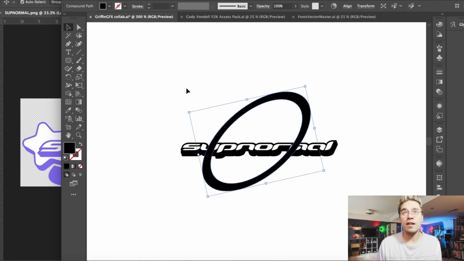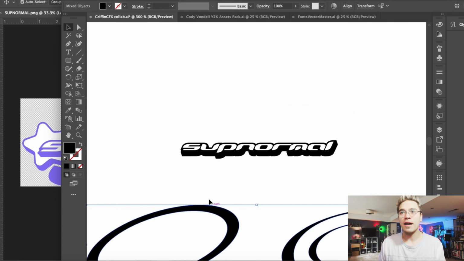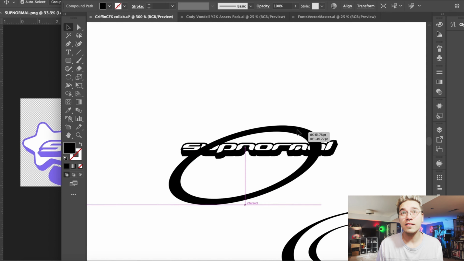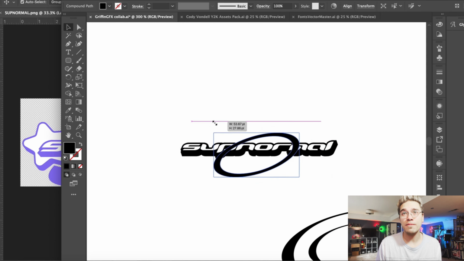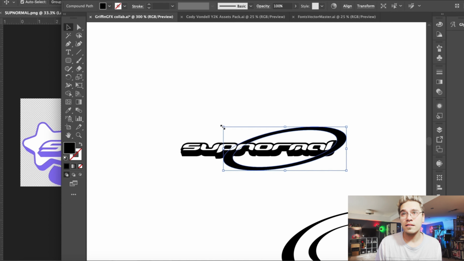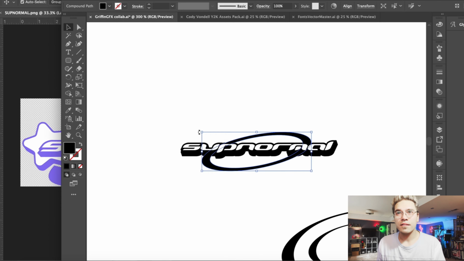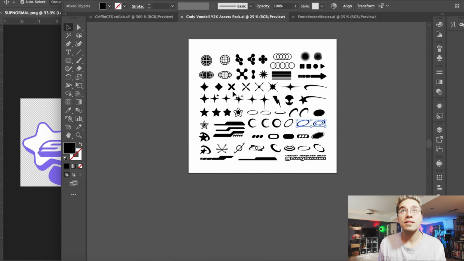So they have a very similar ring to the one that we used on that very first one. So maybe we can have some different options here to play around with. And we'll scale that down and push it back a little bit. So we could keep it centered, I guess. Let's see what else do we have here.